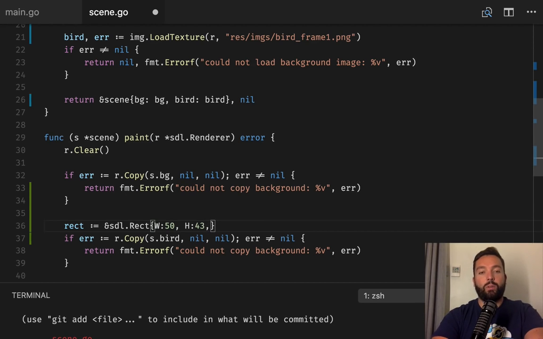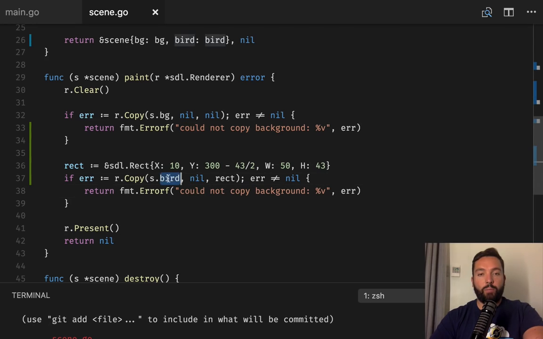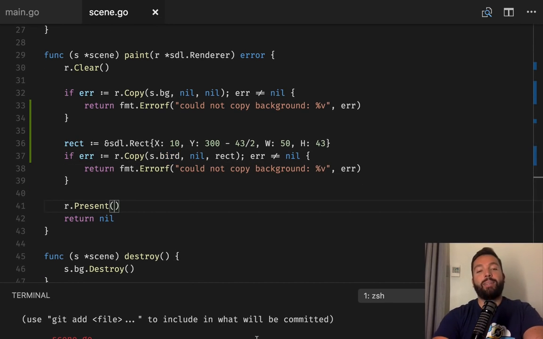Then we're gonna have the X and Y. So let's say that X is gonna be 10 and Y is gonna be, so we had 600 for the height of the screen. So this could be 300 minus 43 divided by 2. So our bird will actually be centered in the middle of the screen. And we're not using it, so we should be using it here. And we're painting the bird, and that might work.